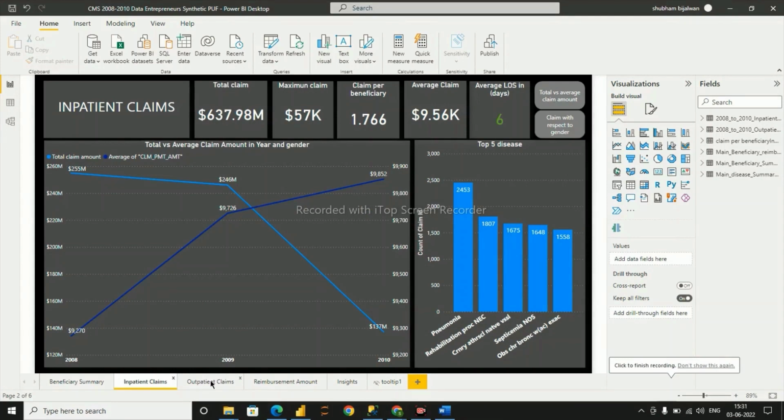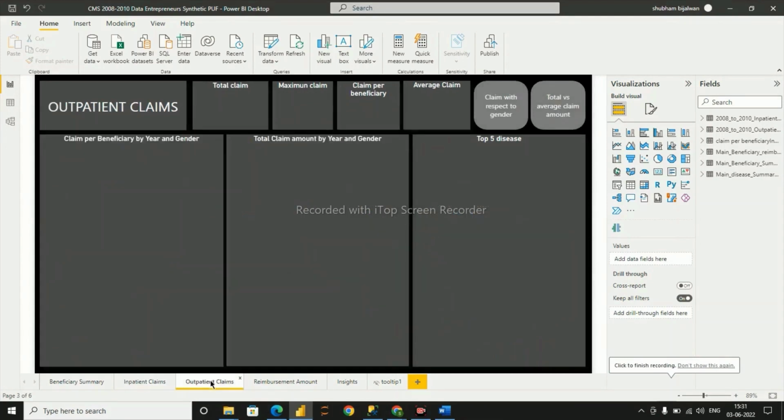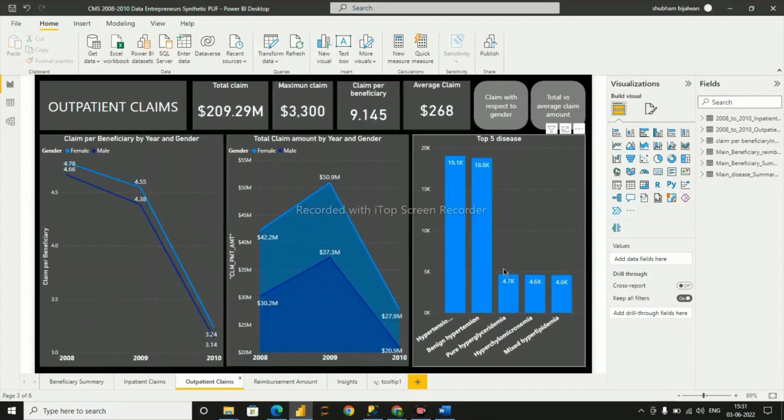Now let's go to our outpatient claims. We can see here it's pretty much similar to our inpatient claims, but our claims per beneficiary is much higher. It's around 9.1 and the average claim is around 268.